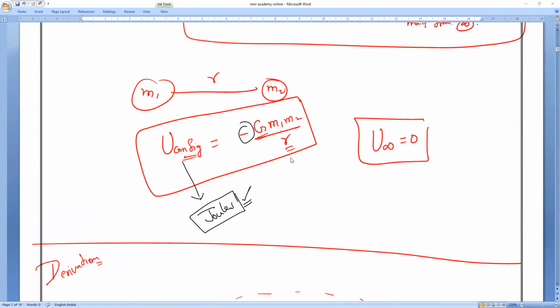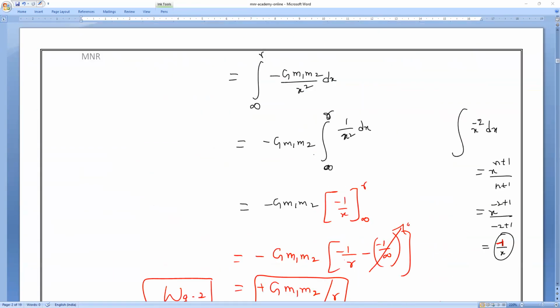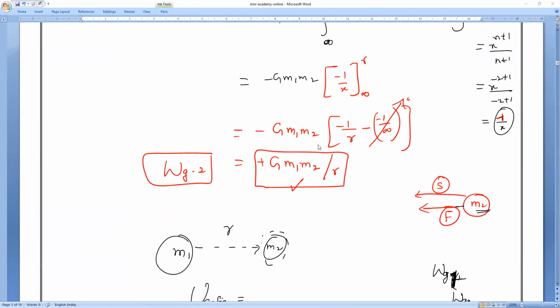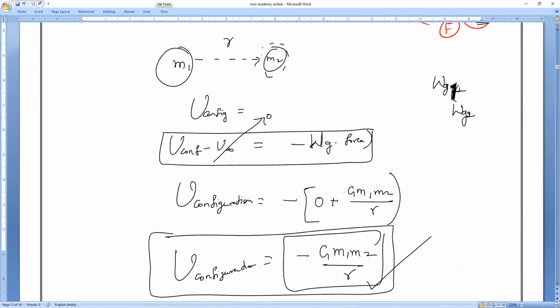So that formula is minus G into M1 into M2 divided by R. And this is the derivation for the gravitational potential energy. Till here, anybody having any doubt, you can ask me, or else we'll proceed further.